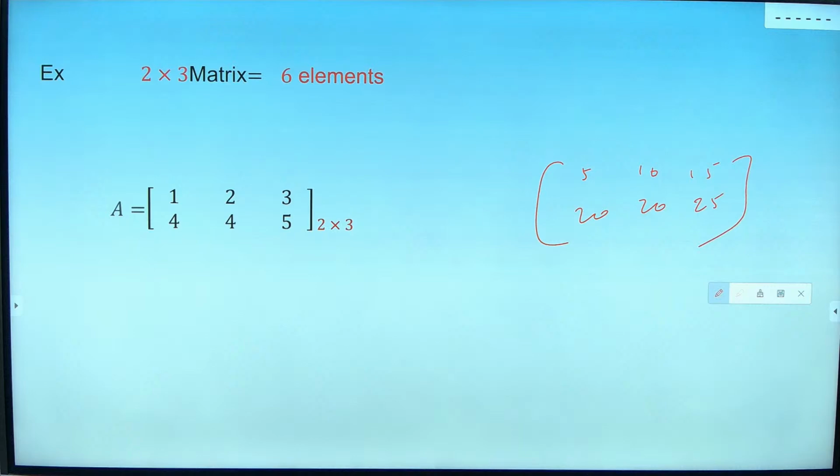Clear? This is what we call scalar multiplication. So matrix multiplication is one more topic. Once we learn that, the matrix chapter is over. Don't worry guys, in the next class I will start determinants. It's a very small chapter. Okay?